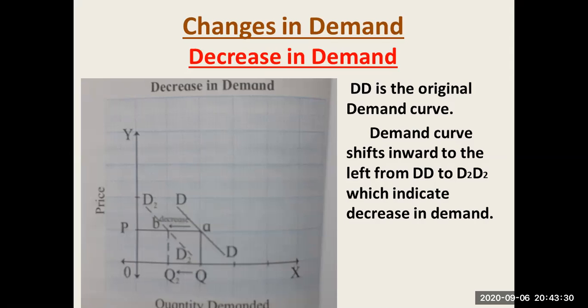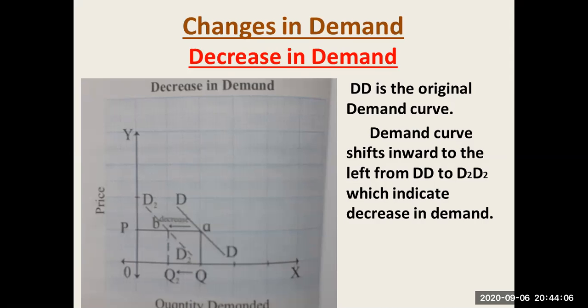At that time the demand was OQ. The first demand increases, but the second time at the constant price, due to unfavorable changes in the other factors, demand decreases from OQ to OQ2, which means a decrease in demand. So DD is the original demand curve, and the demand curve shifts inward to the left from DD to D2, which indicates the decrease in demand. So this is the graphical representation.